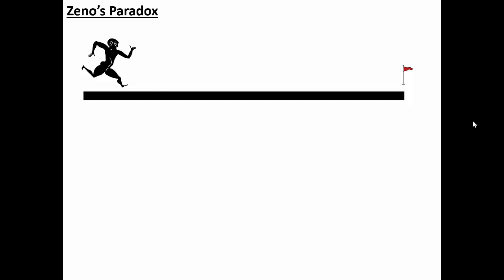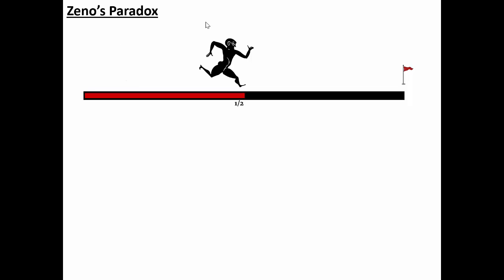Now, a paradox is a statement where you could draw two possible valid conclusions that are actually contradictory to each other. And one version of Zeno's paradox asks you to consider a race. Now, Achilles, let's call this guy right here Achilles. Let's say that Achilles is in a race, and he's running to the finish line, and before he can travel the entire distance of the race, he has to first travel half of the distance to the finish line.